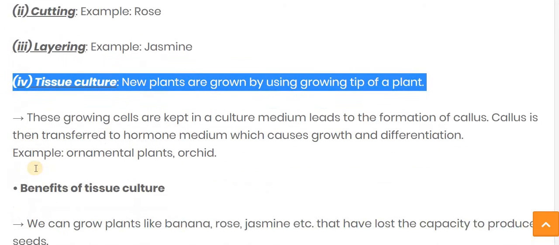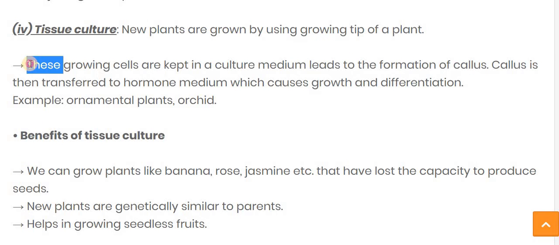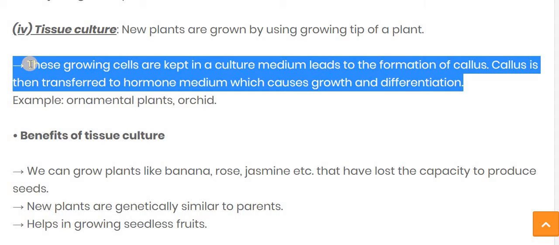Now let's see tissue culture. New plants are grown by using a growing tip of a plant, and these growing cells are kept in a culture medium.